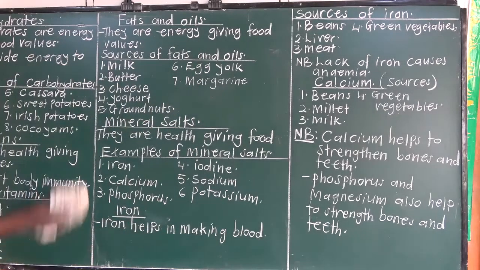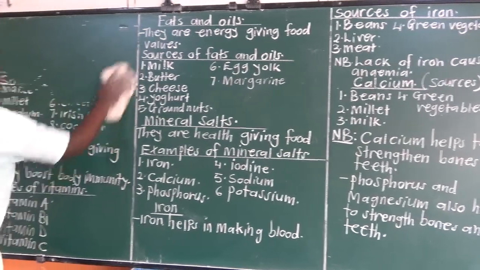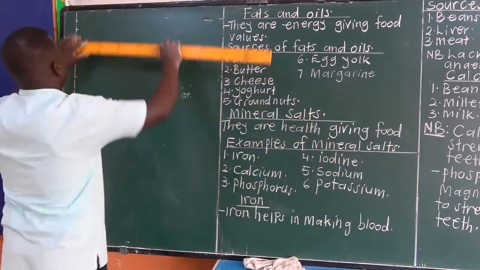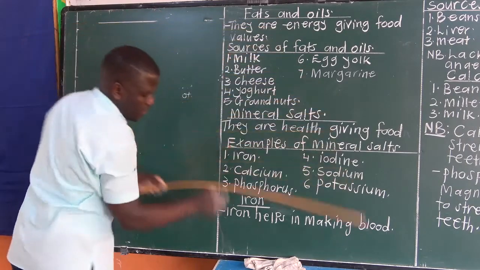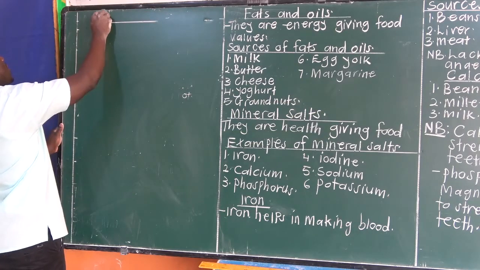Iodine is the last mineral salt we're going to look at before we end the lesson. Iodine is also an example of a mineral salt.